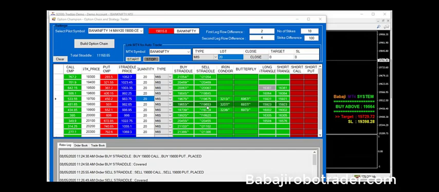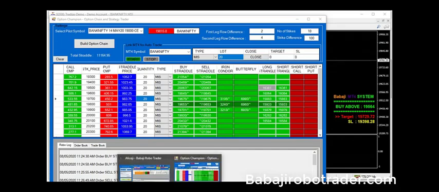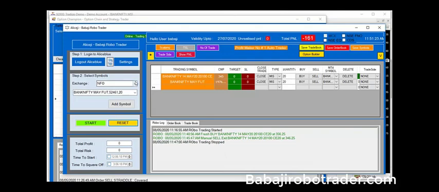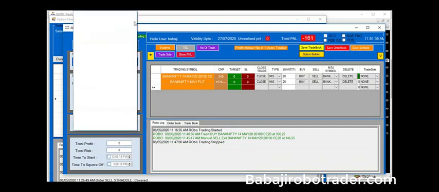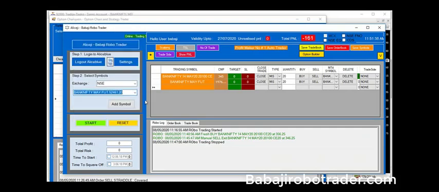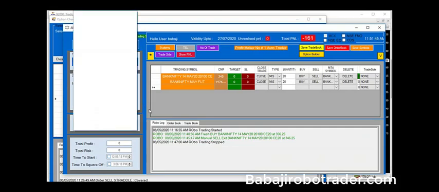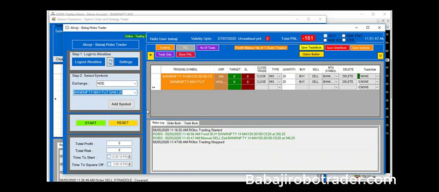Okay, he is asking about multiple symbols in Titan. Suppose you are trading equities. For example, if you are going for equity, select NSE, and we get all the NSE symbols. We have to scroll down to the end of the list, because I didn't load the NSE symbol. From the last, you can see it. It will be like Titan comma, and the token number plus 1 will be there.